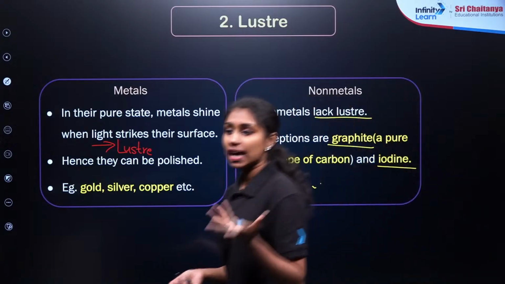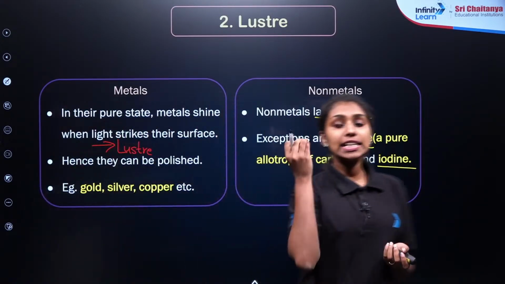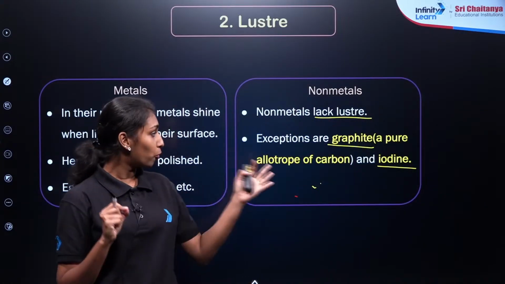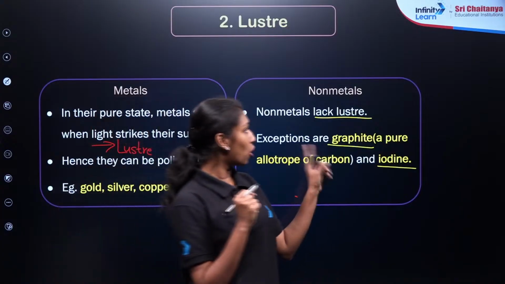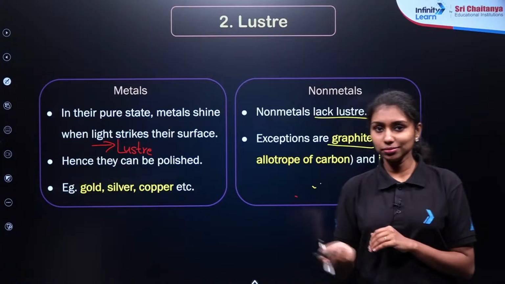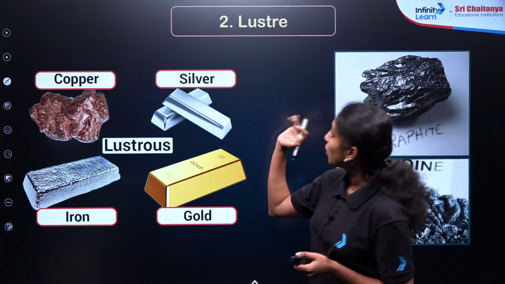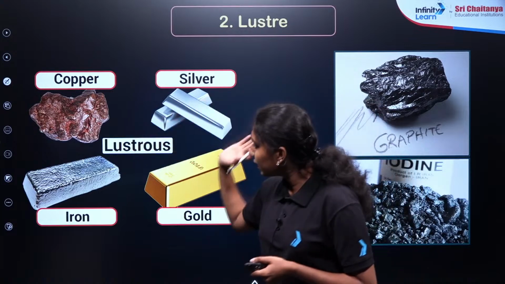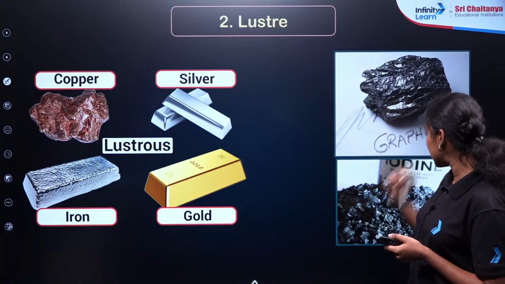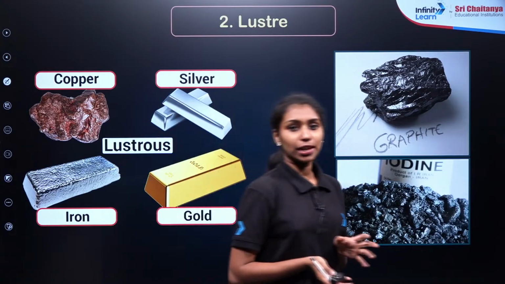Generally, metals show a shiny surface, which is known as metallic luster. For example, gold, silver, copper. In the case of non-metals, they lack luster. But there are exceptions: graphite, a pure allotrope form of carbon, and iodine are the non-metals which show the luster property. Clear? So this is the image showing the luster property: copper, silver, iron and gold. Then graphite, which is seen in the nibs of pencils, and iodine also shows the shiny property. I hope it is clear for everyone.